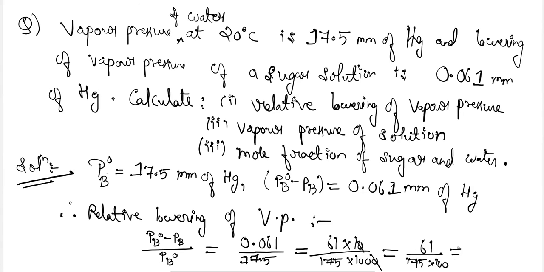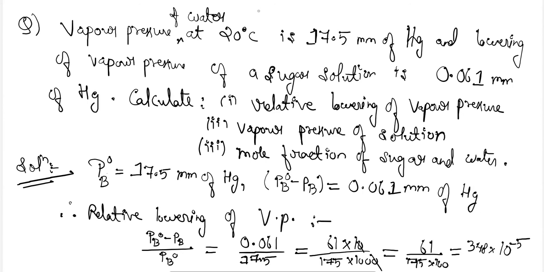After the calculation, on dividing 175 from 61, the value will become 348 into 10 to the power minus 5. Okay, so this is the relative lowering of vapor pressure.